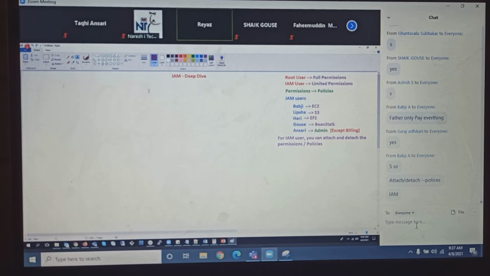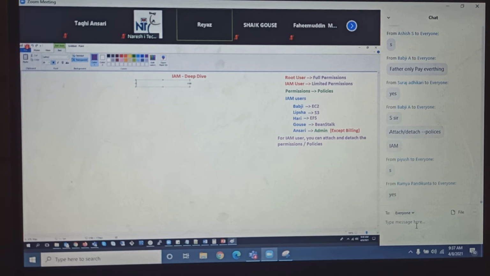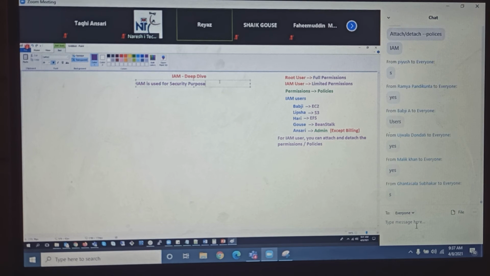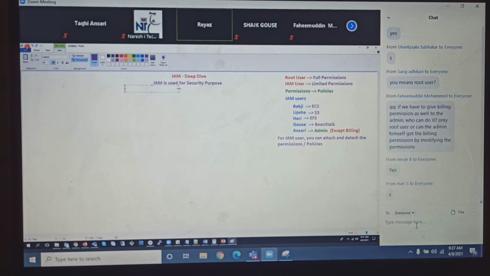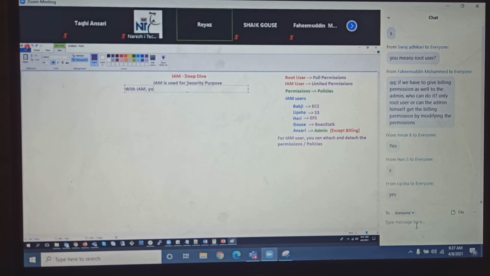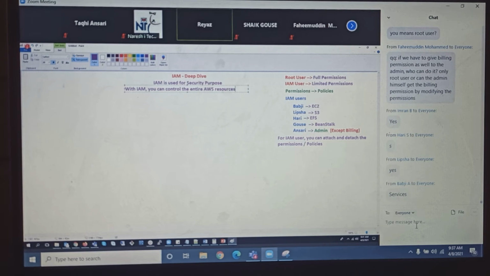Getting it? Yes. So what is IAM? Till now we have discussed this IAM, right? So can I say IAM is used for security purposes? IAM is used for security purposes, and with IAM you can control the entire AWS resources centrally.